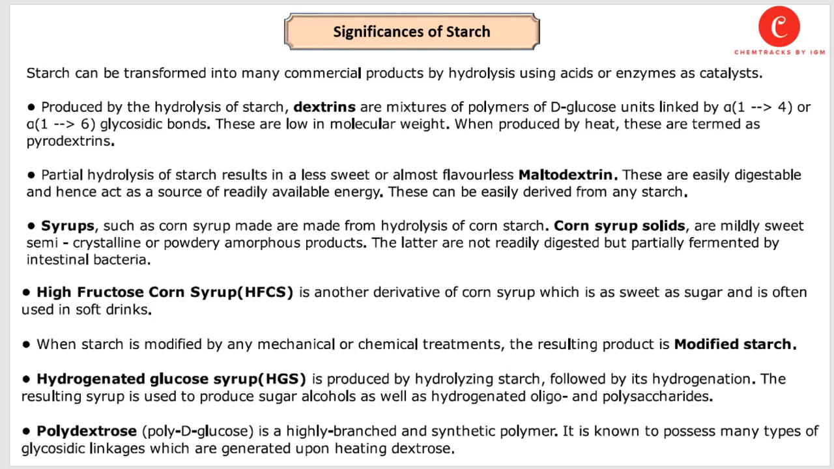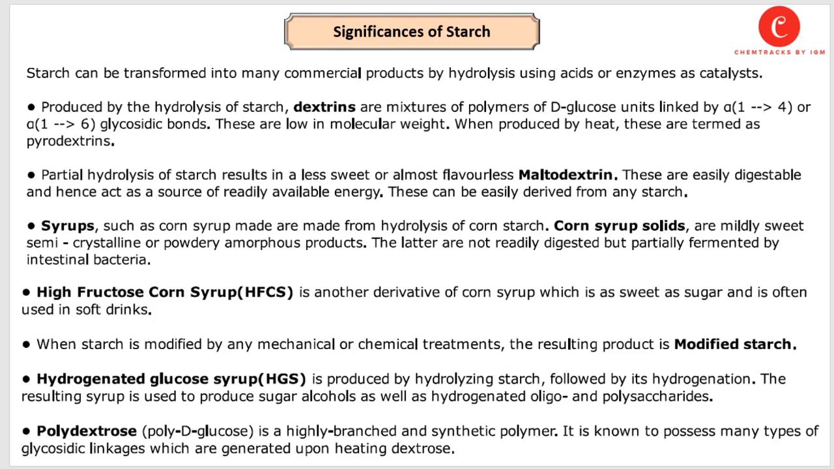Partial hydrolysis of starch results in a less sweet or almost flavorless compound called maltodextrin. These are easily digestible and hence act as a source of readily available energy. These can be easily derived from any starch molecule. Starch is also used to make some syrups, such as corn syrup, made from the hydrolysis of corn starch. Corn syrup solids are mildly sweet, semi-crystalline, or powdery amorphous products.